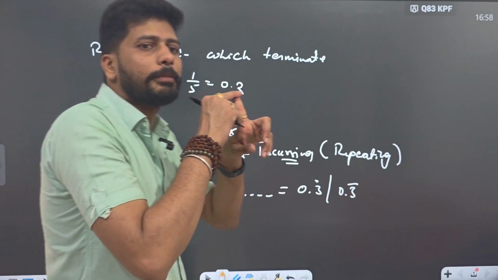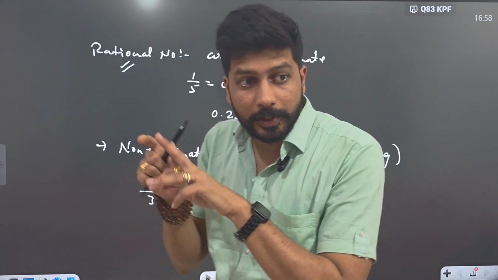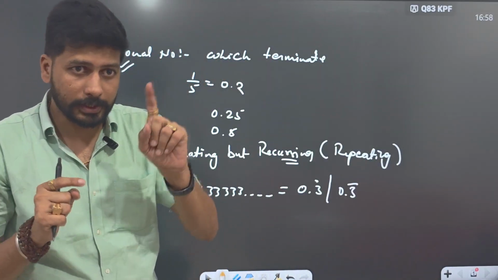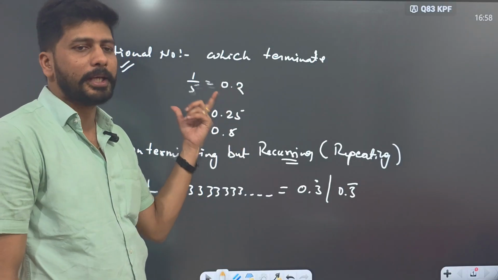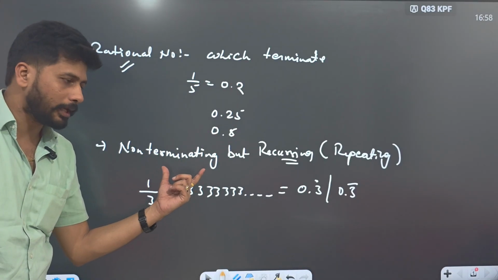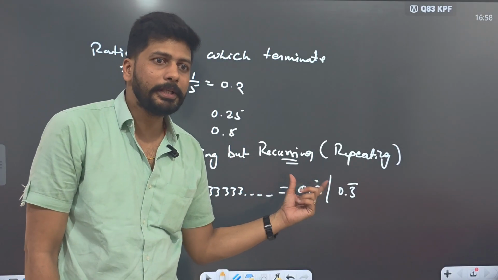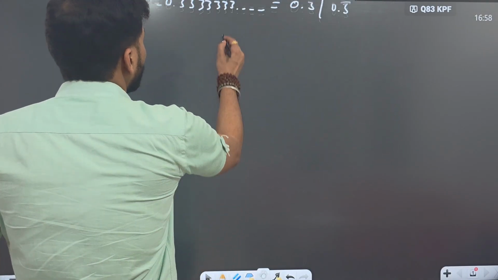Rational numbers are those numbers which can be represented in the form of p by q, where p and q both are integers, but q will not equal 0. Second, rational numbers are those numbers which terminate. Or rational numbers are those numbers which are non-terminating but recurring, meaning they will repeat. We got to know about rational numbers.